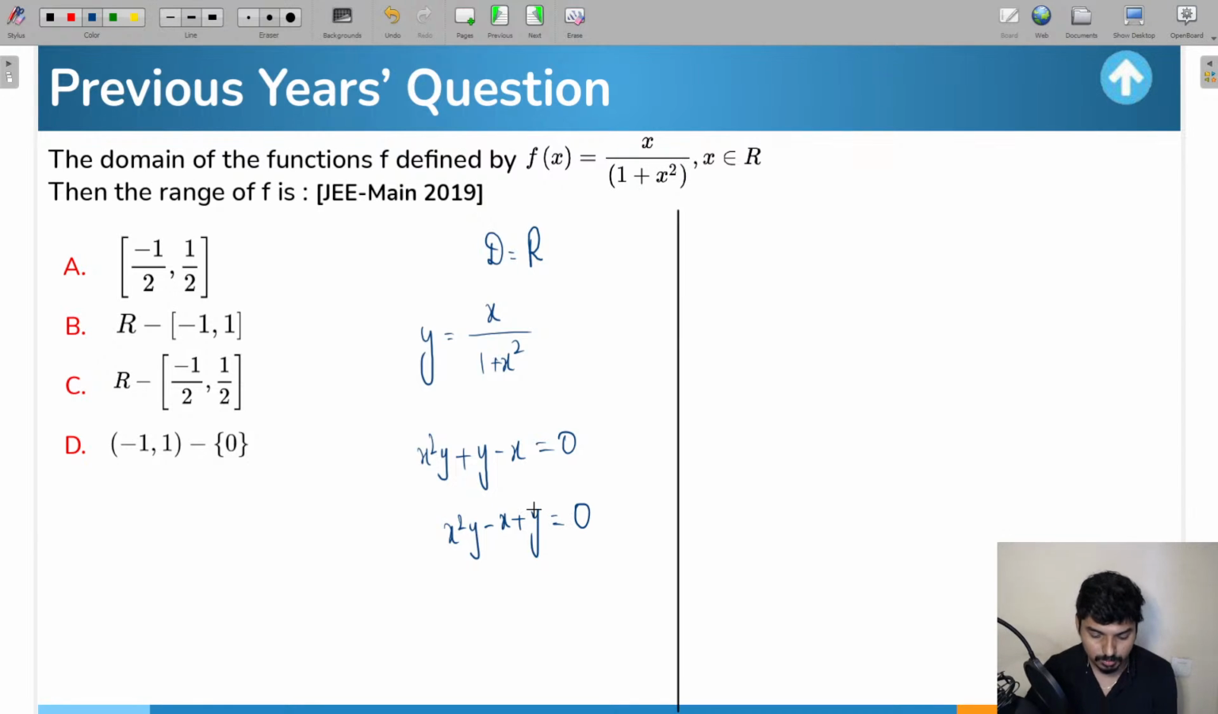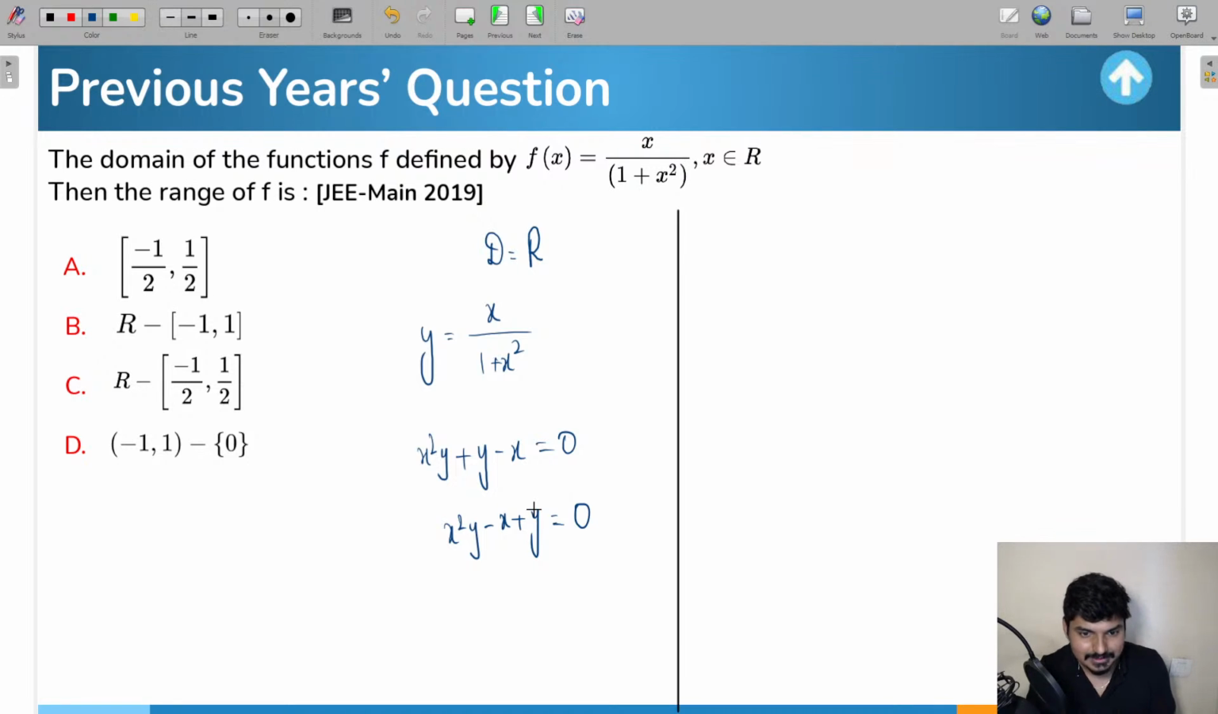I mean applying the quadratic formula, minus b plus or minus under root of b square minus 4ac by 2a, so from there you can write, no issues. And else, for this question specifically, I'll tell you a shortcut method. I mean, not a shortcut method, we can say a simple trick which we can apply here.